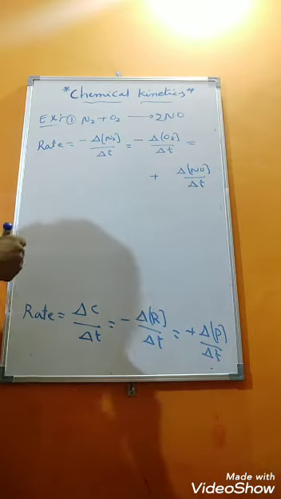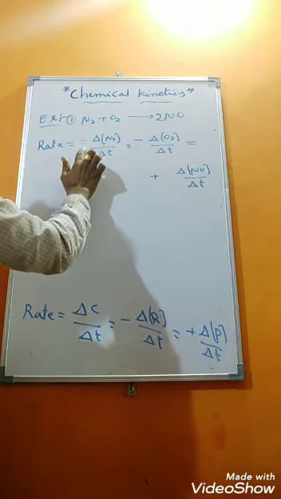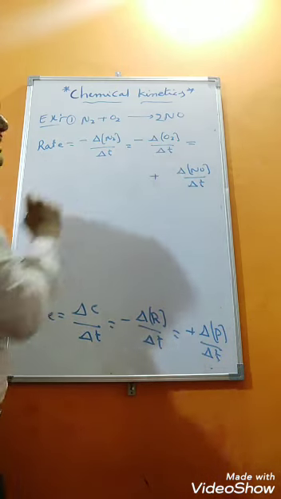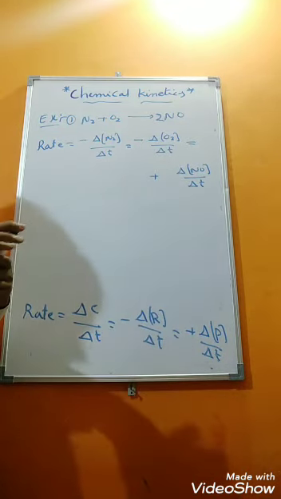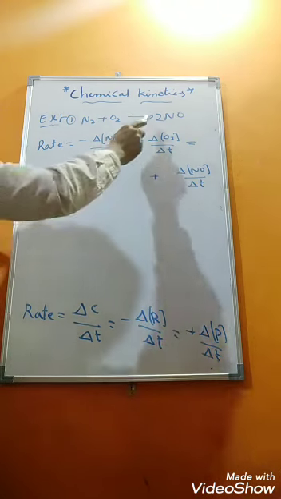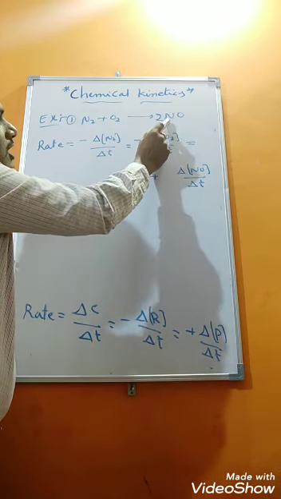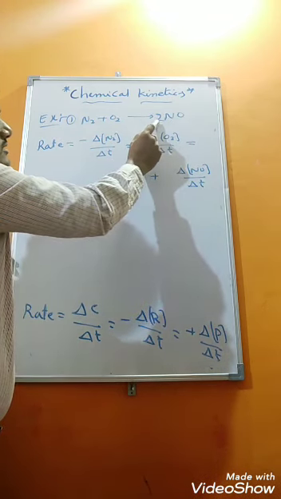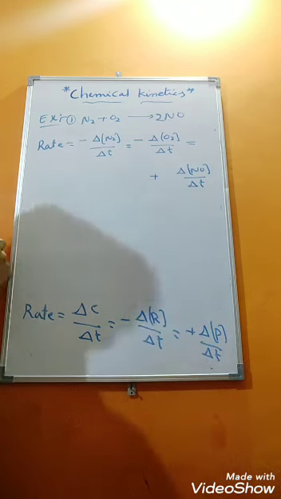It is correct, but here coefficient 2 is there. Here nothing is there, that is 1. So 1 only we have written. Nothing is there means 1. But here 2 is there. Now how to write coefficients here? If you observe the above reaction, 2 moles of NO, the formation of NO is almost twice the removal of N2 or O2.